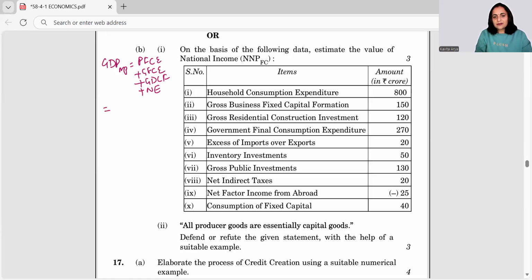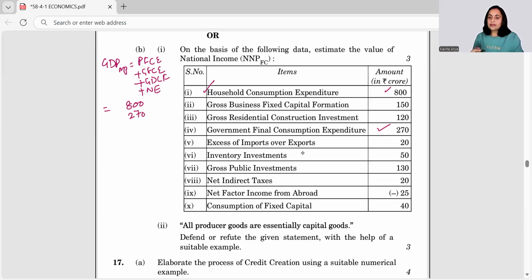Private final consumption expenditure is nothing but household final consumption expenditure. I'm marking here 800 is done. In such cases, we should ideally look for whether there is any other component of non-profit organizations or something, because mostly when it is private, it is okay. But sometimes when the word household is given, we do have another component which has to be added. Here it's not given, so we are sorted. Then is government final consumption expenditure, that is 270.